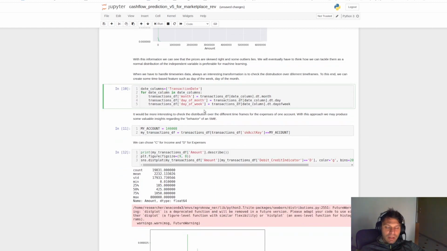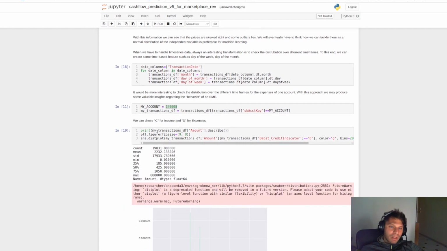And it's quite interesting to see all these statistics and to get some insights regarding the distribution of one account and not the whole data set where many accounts are present. As we will see later, we will use the account that has the most transactions in our data set.